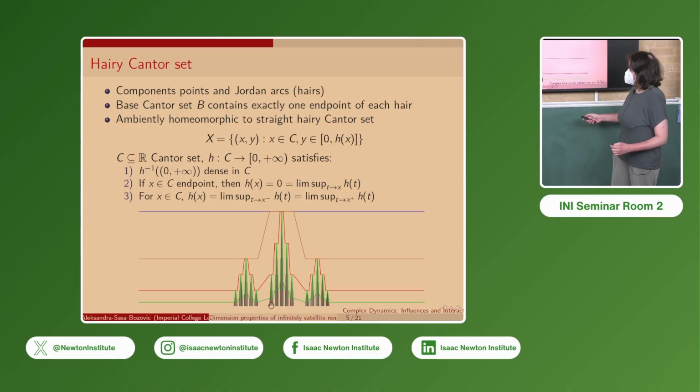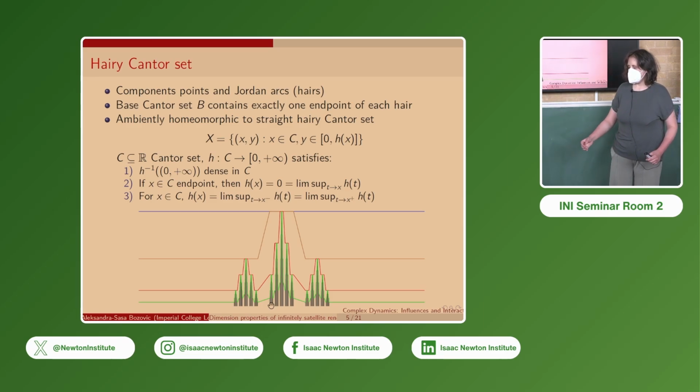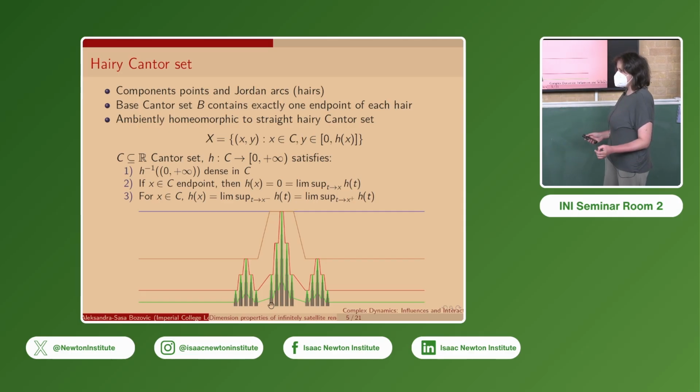I can give a simpler model for a hairy Cantor set called the straight hairy Cantor set, which consists of a Cantor set in the plane and a height function determining the height of a vertical line segment attached to each point, which can also be a single point if the height is 0. And this height function h satisfies the following properties.